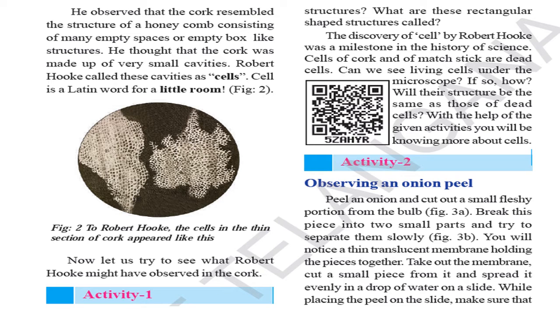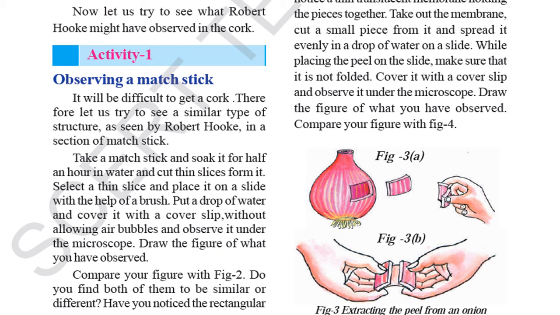Take out the membrane, cut a small piece from it and spread it evenly in a drop of water on the slide. While placing the peel on the slide, make sure it is spread flat, then cover it with the cover slip and observe under the microscope. Draw the figure as shown in figures 3A, 3B, 4A. See how they are taking the onion peel and observing it in the microscope.